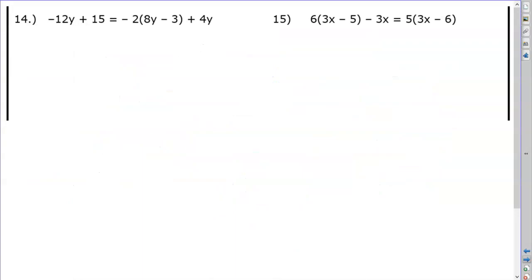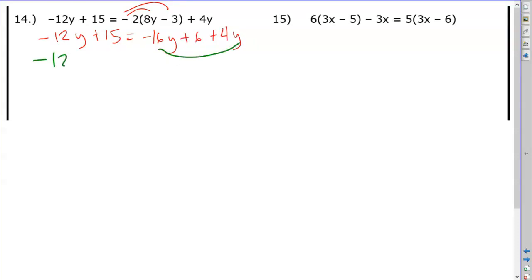Numbers 14 and 15. They're getting a little bit longer here, but we can certainly do these problems quickly. Negative 12y plus 15 stays the same. Negative 2 is distributed. We get negative 16y, and be very careful here. Negative 2 times a minus 3 is a positive 6. So I'm going to combine like terms over here on the right. I'm going to keep the left the same. Let's see, I'm going to get negative 12y plus 6.